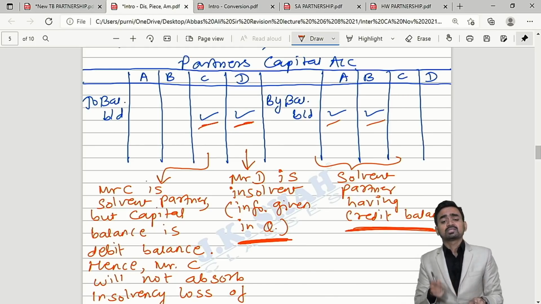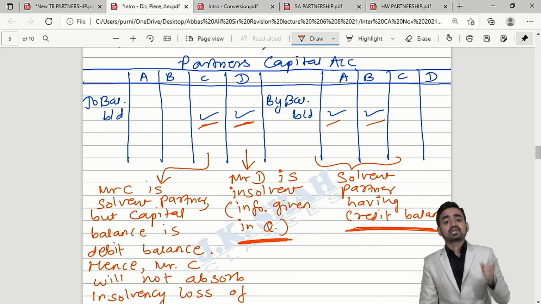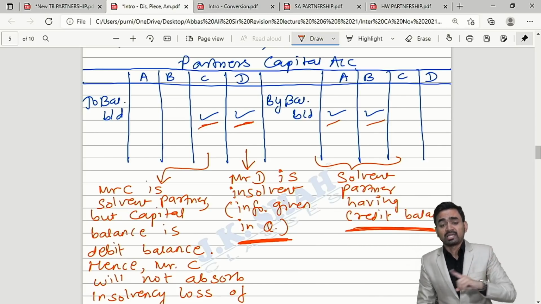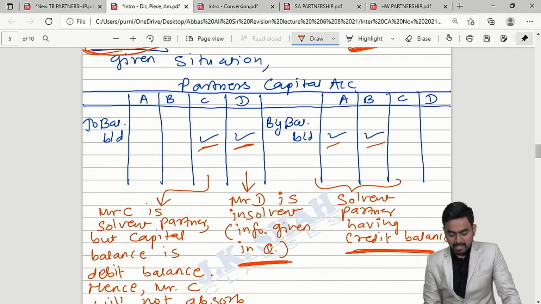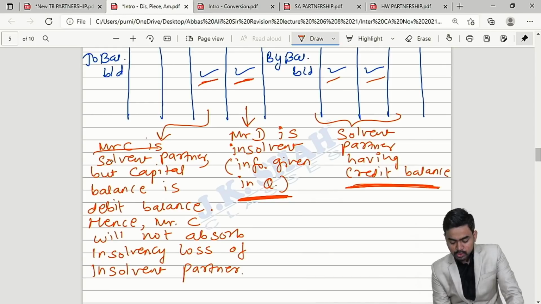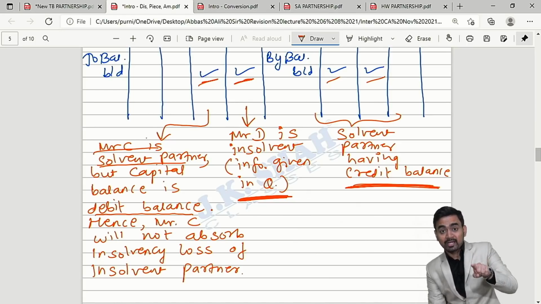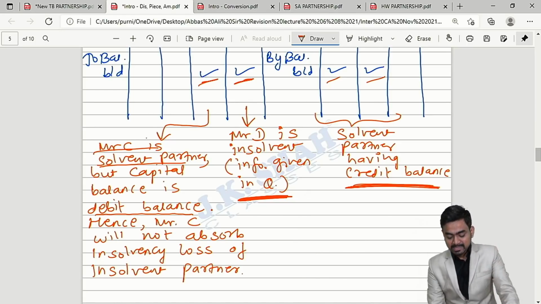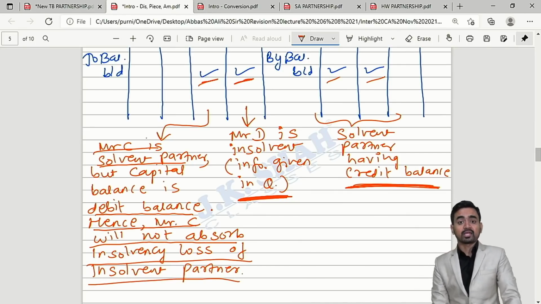You will consider a partner as insolvent only provided the information and instruction is given in the question; in the absence of information, the partner is always solvent. So my dear students, over here Mr. C is a solvent partner, but the capital balance is a debit balance. Solvent, but the capital balance is a debit balance, hence Mr. C will not absorb the insolvency loss of the insolvent partner.